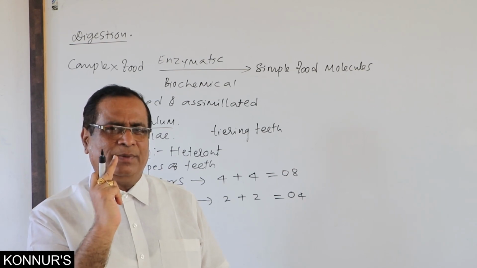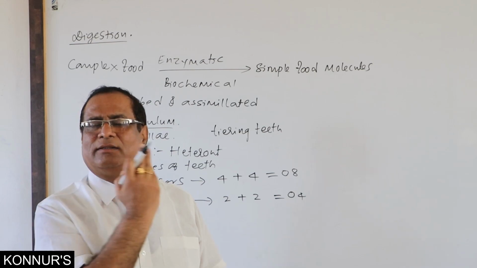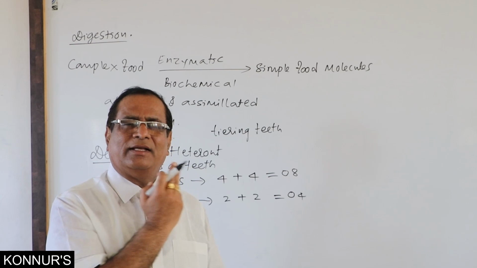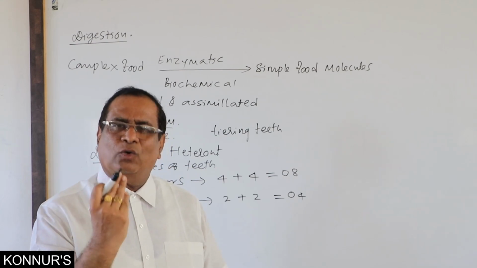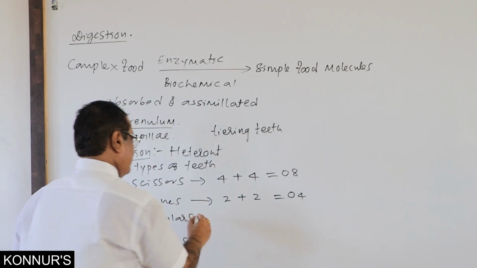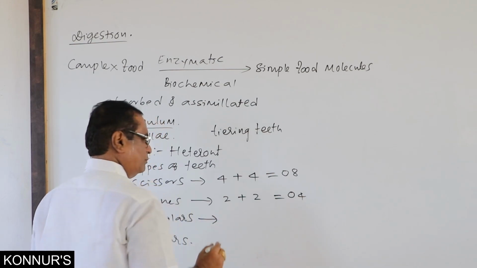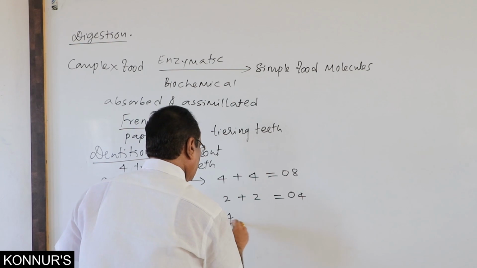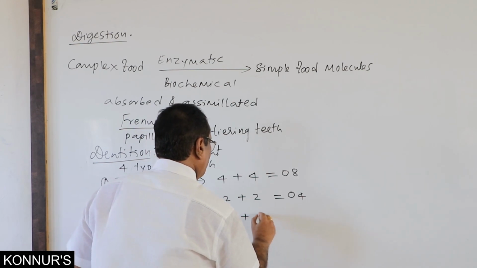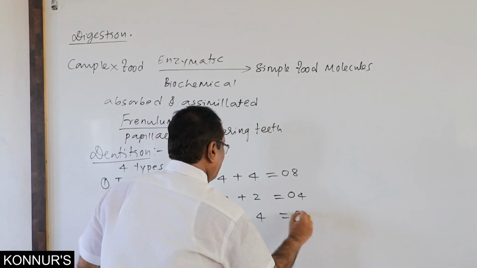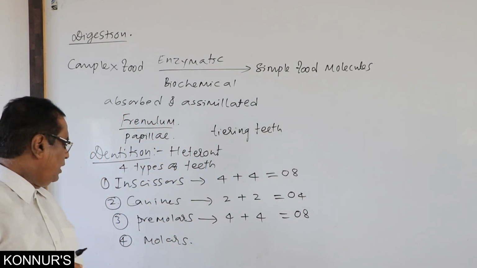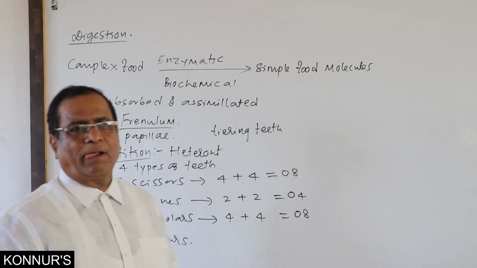After canine in upper jaw, 2 premolars at one side and 2 premolars at other side, and the same in lower jaw. So in upper jaw, premolars number is 2 plus 2, 4. In lower jaw also 4. The total 8.